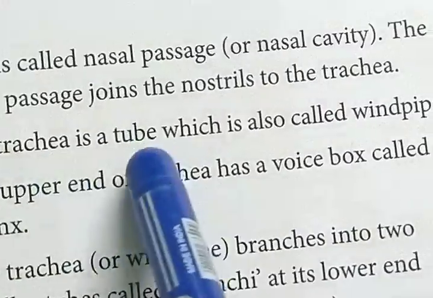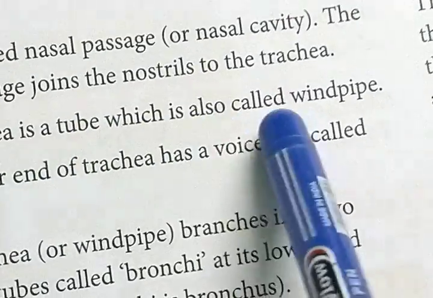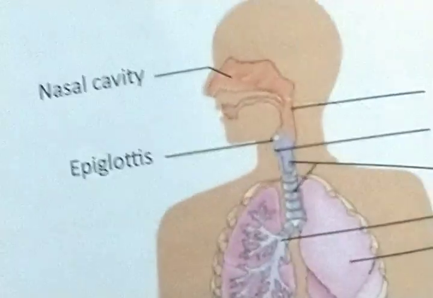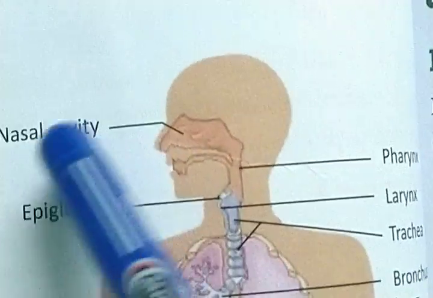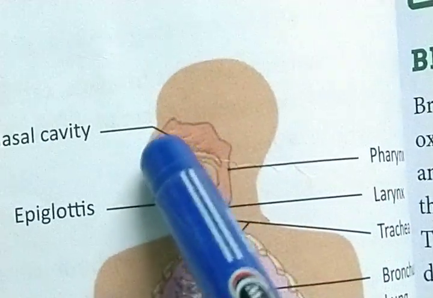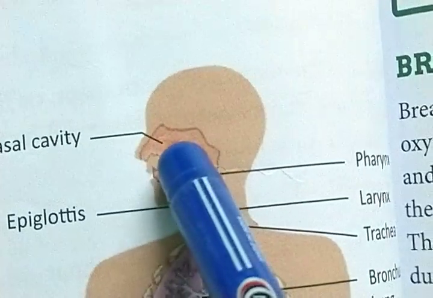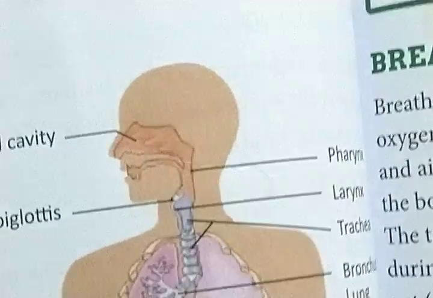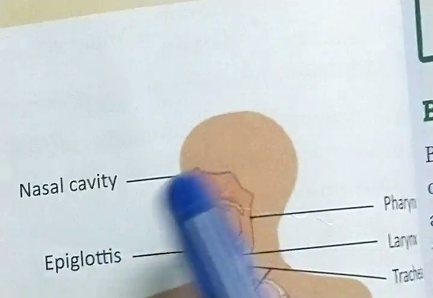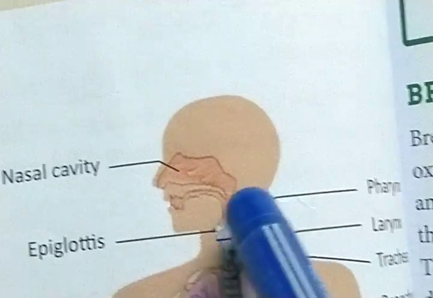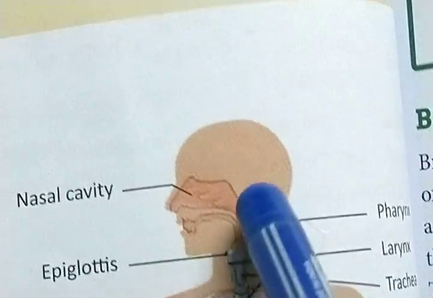The trachea is a tube which is also called the windpipe. So here is a picture. Look at the figure. That is the nasal cavity. Behind the nasal cavity, here is a gap to the trachea. So this gap is actually the junction where the nasal cavity and trachea both join.